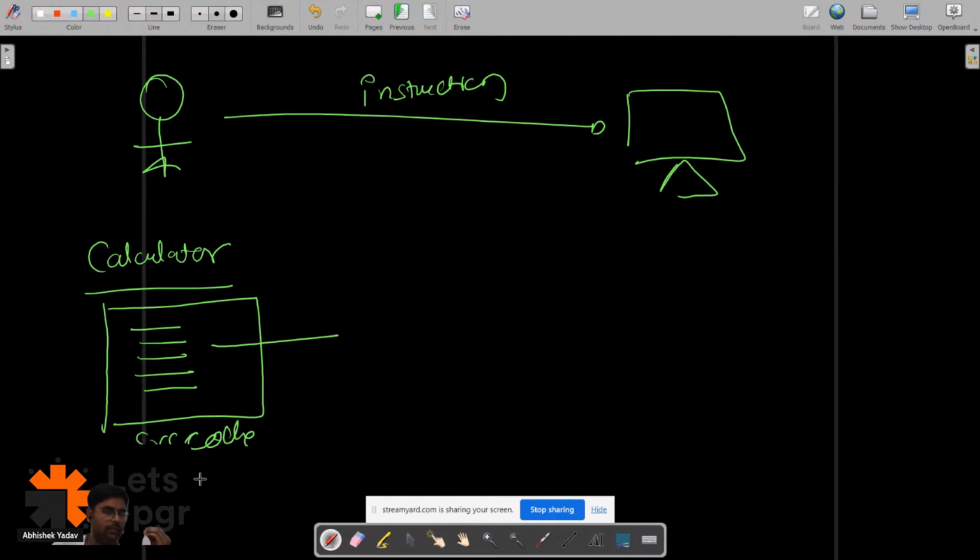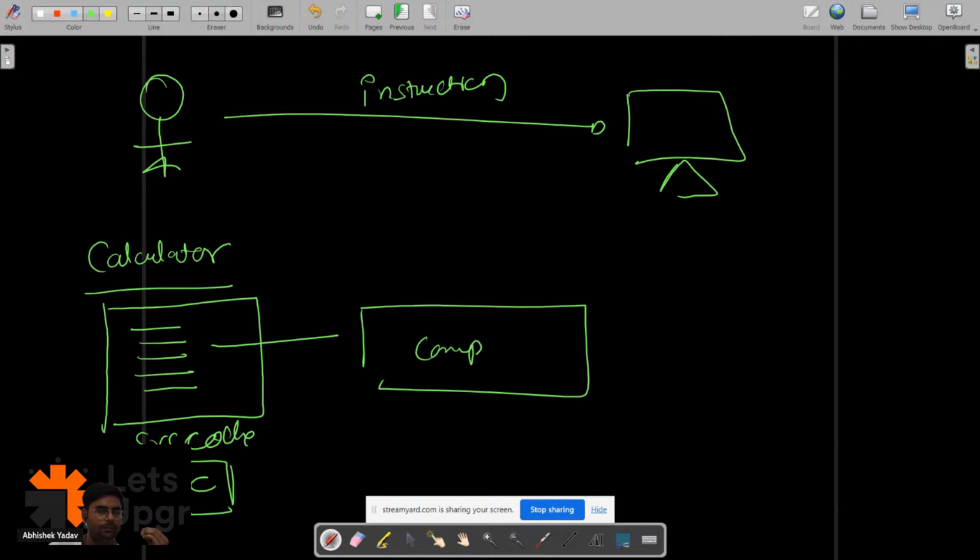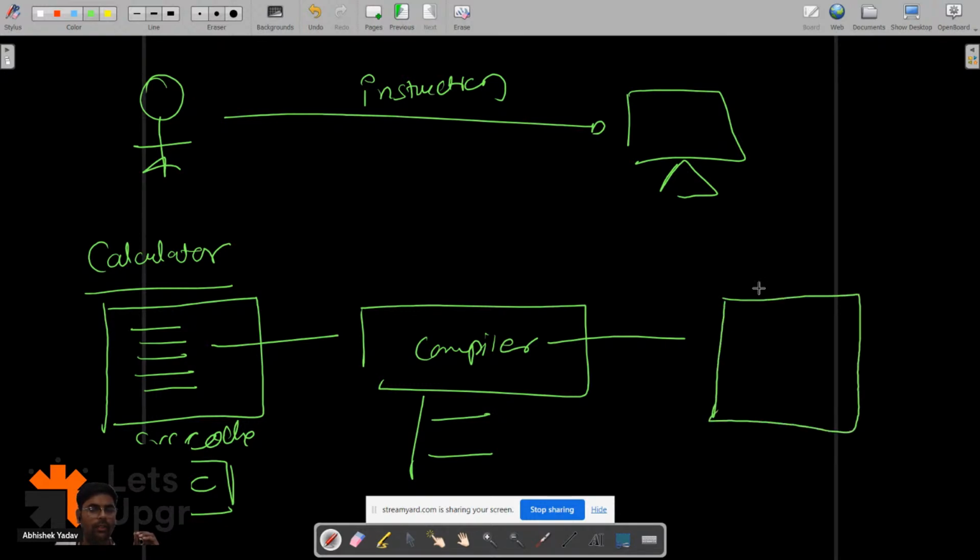this source code, let's assume I have written the code in .c. Okay, .c file. This source code will be compiled by the compiler, and the compiler will check the syntax, the rules of the language, and after checking all the things, if everything is correct, the compiler will convert the source code to the executable code, that is .exe code.